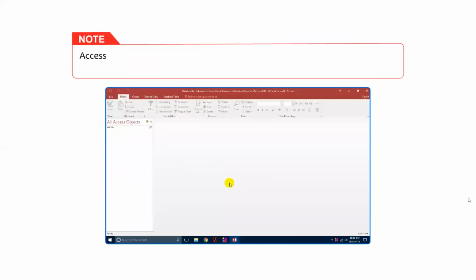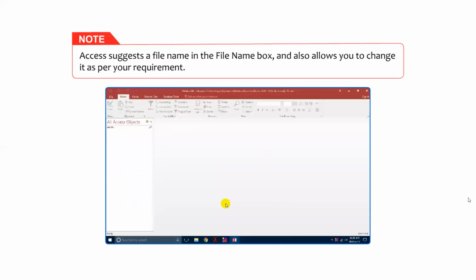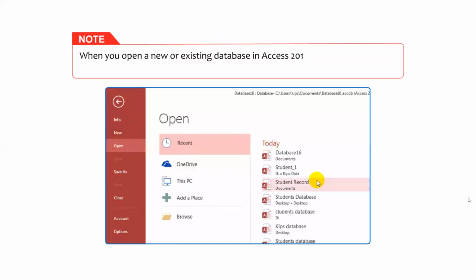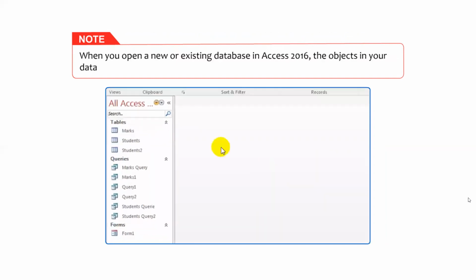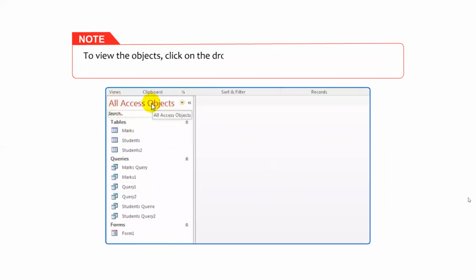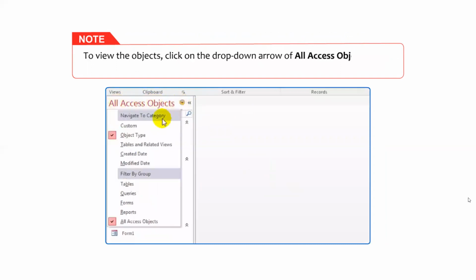Students, note that Access suggests a file name in the File Name box and also allows you to change it as per your requirement. When you open a new or existing database in Access 2016, the objects in your database, tables, forms, queries, reports, etc. appear in the Navigation Pane. To view the objects, click on the drop-down arrow of All Access Objects in the Navigation Pane.